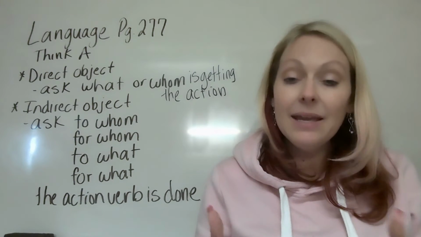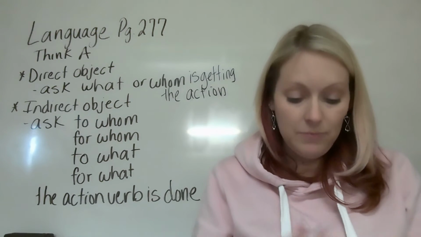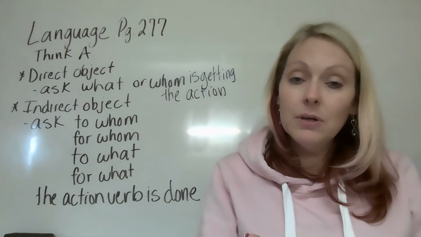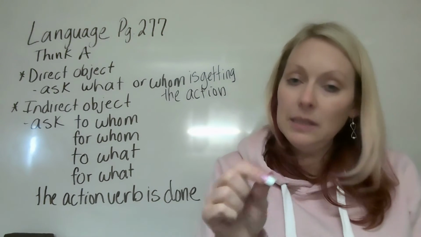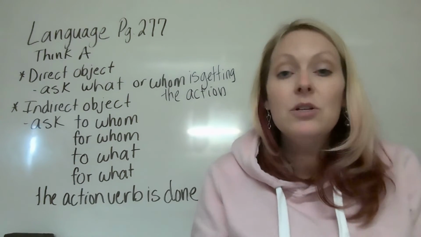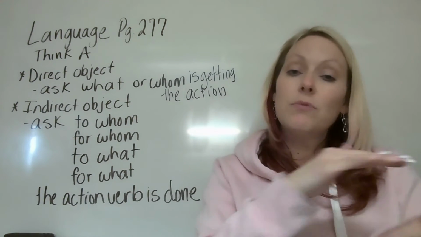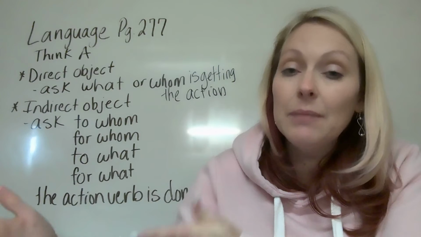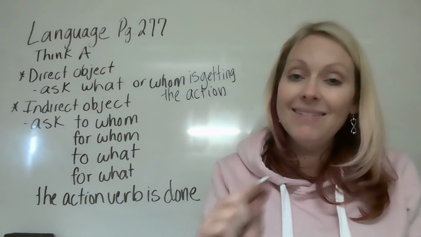Miss Bradley gave Megan her assignment. So let's start. What is our action verb? Gave, right? So double underline gave. Then what is our subject? Who was doing the giving? Mrs. Bradley, right? Single underline Mrs. Bradley. Now ask yourself, what is Mrs. Bradley giving? She's giving assignment, okay? So assignment is our direct object. Write it on the line. Now, what or whom is she going to give that assignment to? She's going to give that assignment to Megan, right? So put Megan on the line.